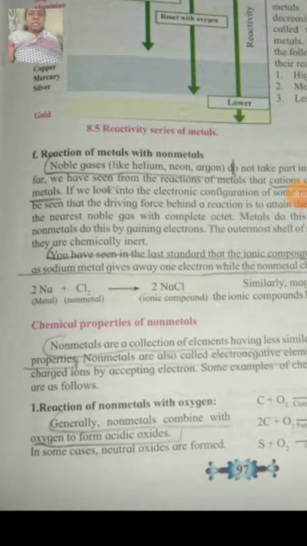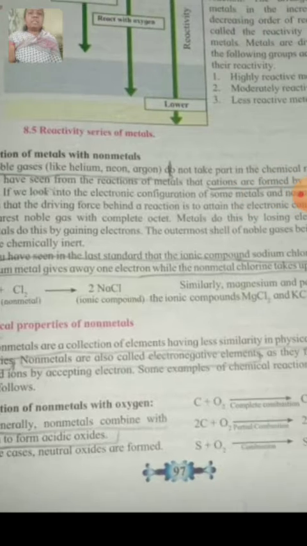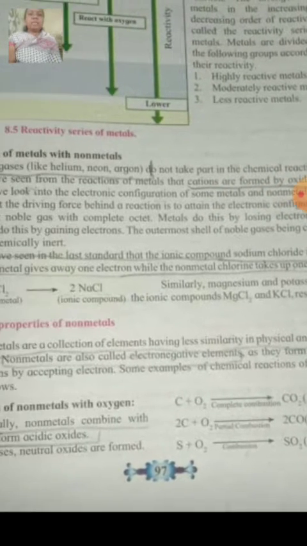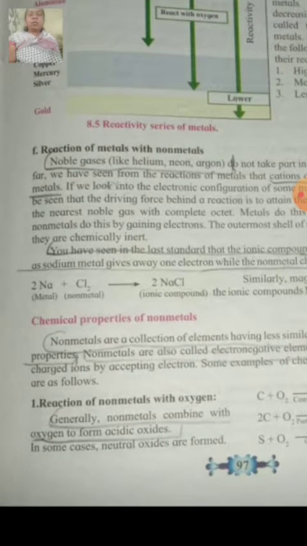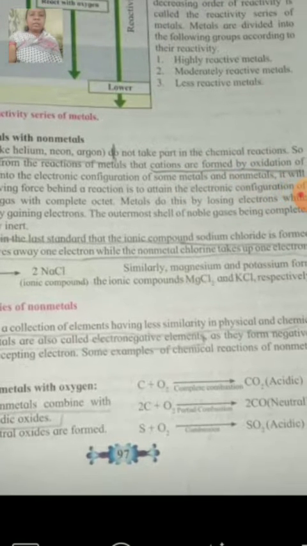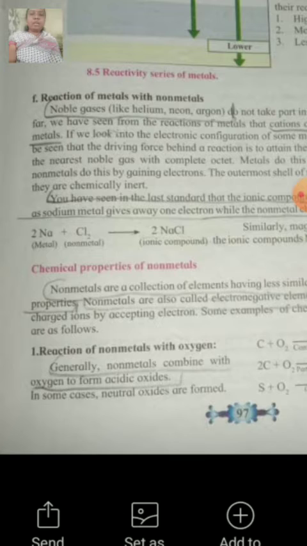Today we will see the remaining parts of chapter number 8. Today's topic is the chemical properties of nonmetals. Nonmetals are a collection of elements having less similarity between physical and chemical properties. Nonmetals are also known as electronegative elements, as they form negatively charged ions by accepting electrons.